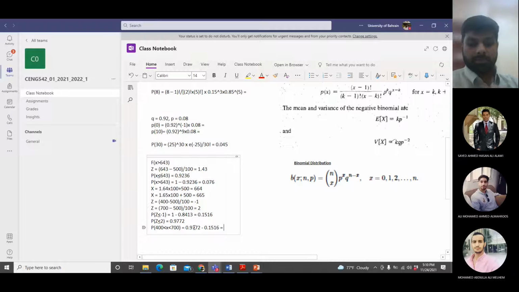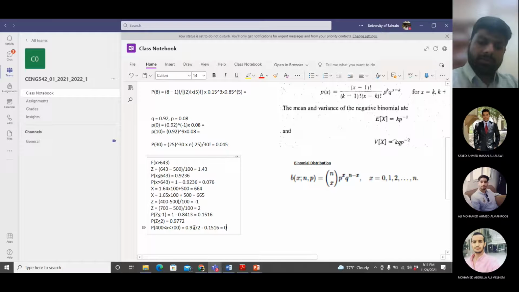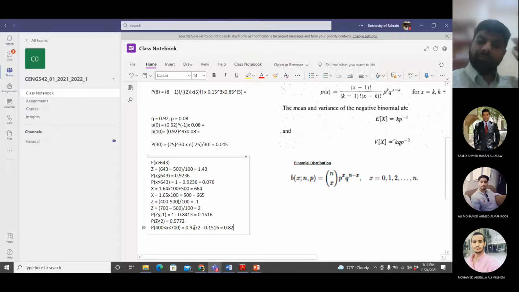How much is this? If you have any questions, please go ahead and ask me. 0.82. So the probability that a student will have a score between 400 and 700 is approximately 82%.